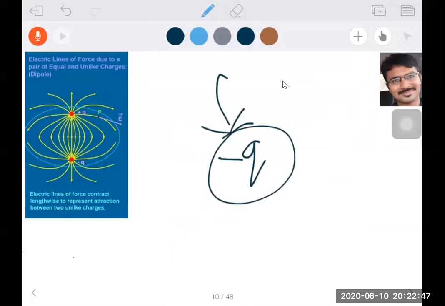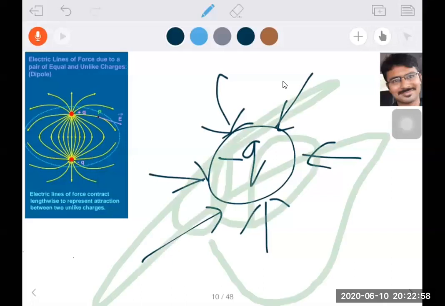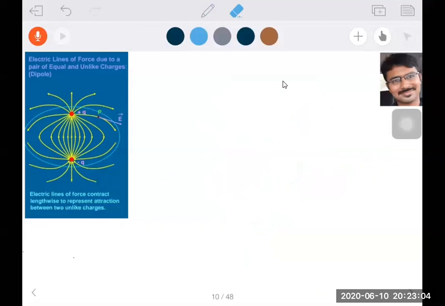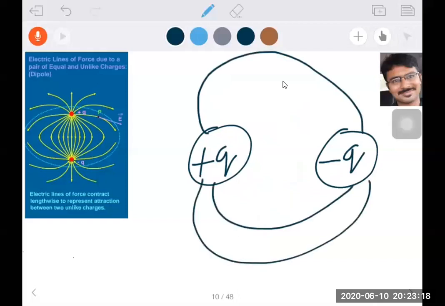Electric field lines are towards it. So for a negative charge, electric field lines are inward, for a positive charge they are outward. That means from this information, what should I write now? When I take one positive charge and one negative charge, from the positive charge the lines go out, and electric field lines will come towards the negative charge.